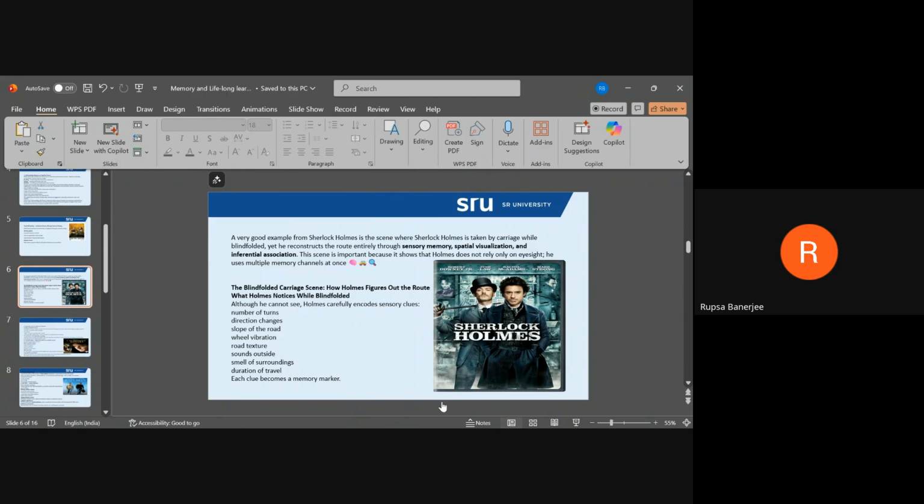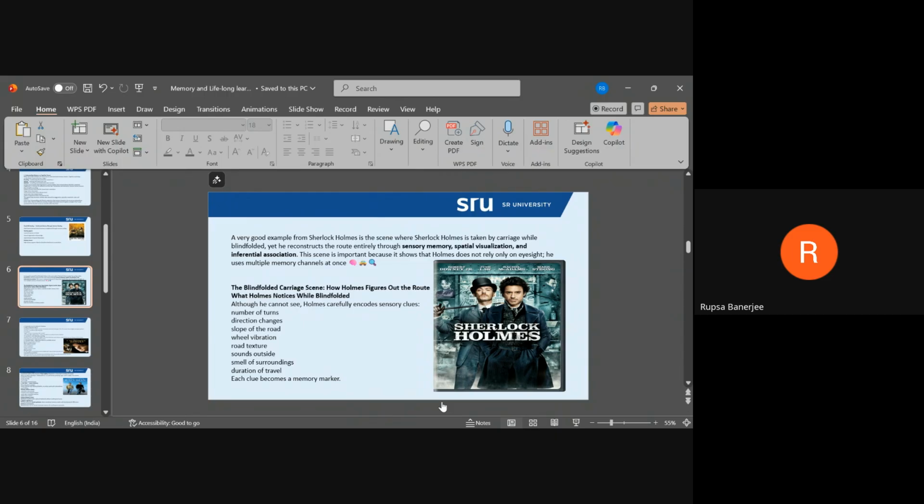Although he cannot see, Holmes carefully encodes sensory clues: the number of turns the carriage takes, the direction changes, slope of the road, wheel vibration, road texture, sounds outside, smell of surroundings, duration of travel. Each clue becomes a memory marker for him. So that is very significant to highlight. It's an example of spatial visualization.